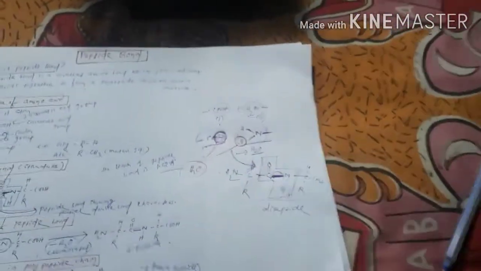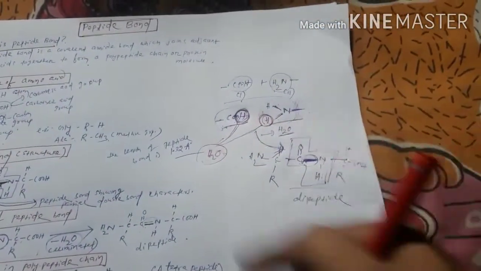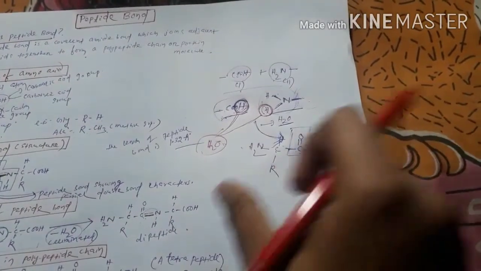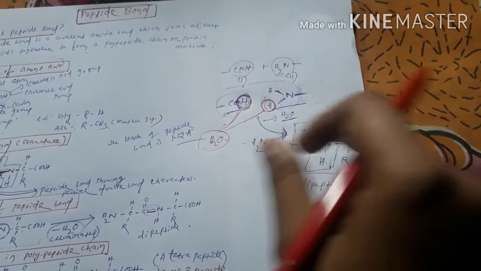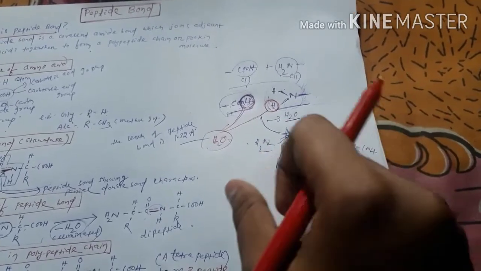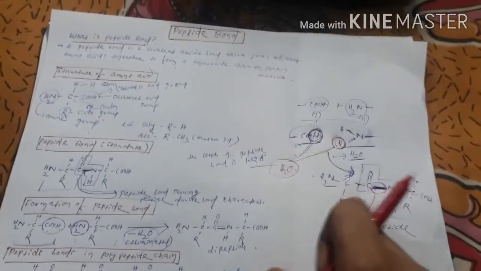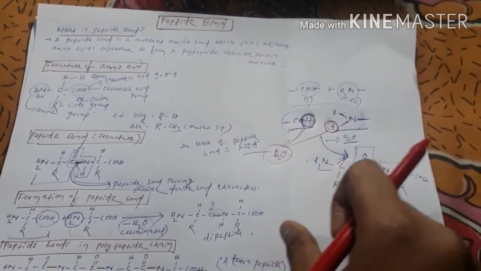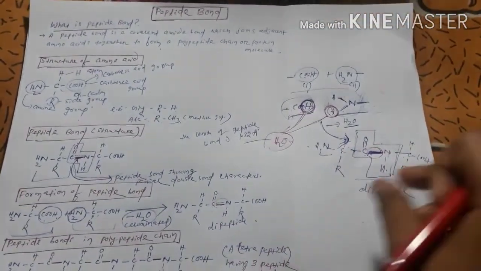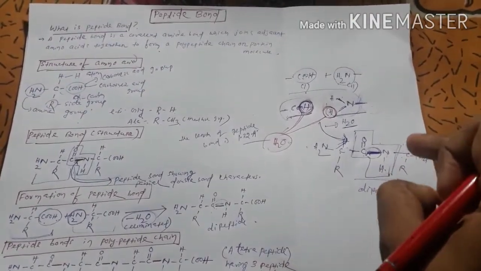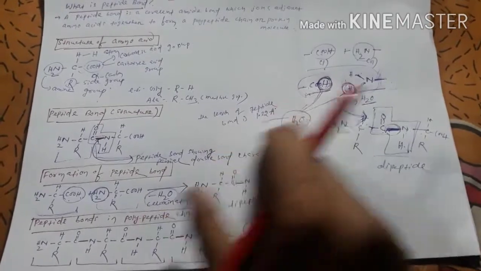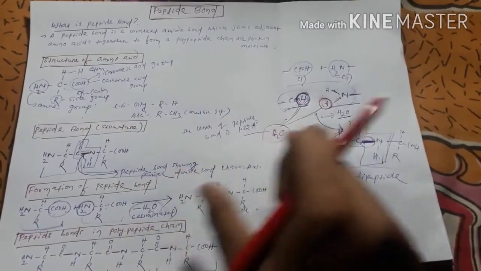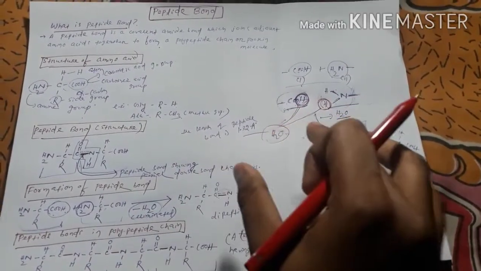So we studied how exactly the process of the formation of a peptide bond works, right? We have already discussed the mechanism of peptide bond formation, and this same mechanism is employed in protein synthesis, in the synthesis of long polypeptide chains, right?